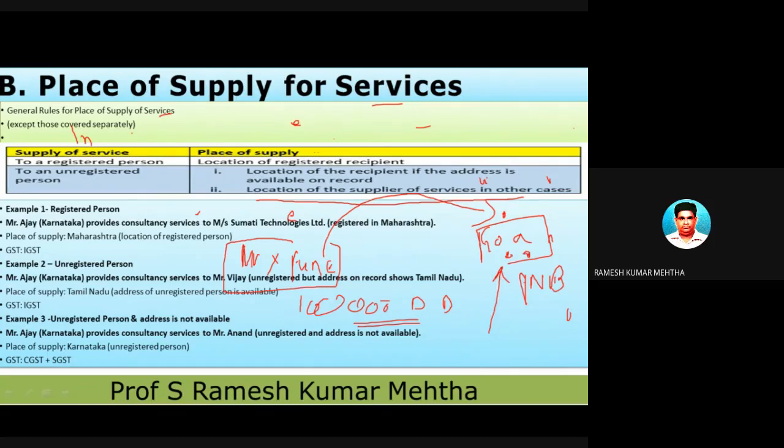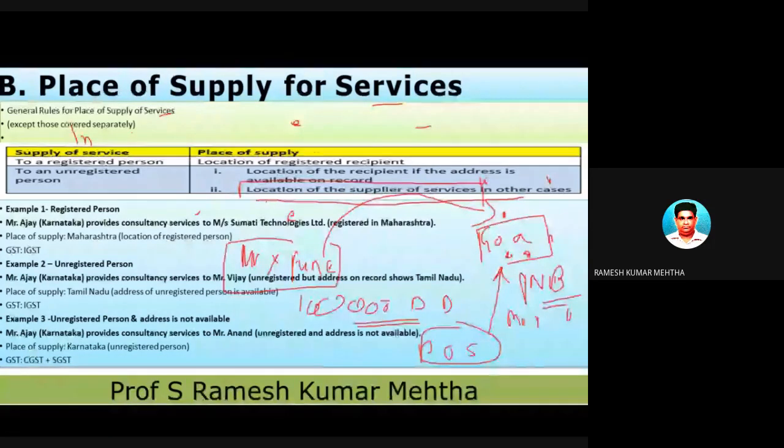So this bank, which is Punjab National Bank, is providing DD services to Mr. X. Now we have to identify the place of supply. Mr. X, who is taking a DD from Punjab National Bank in Goa, doesn't have an address on the bank's records. So in this case, the place of supply will automatically be the location of the supplier of the services.